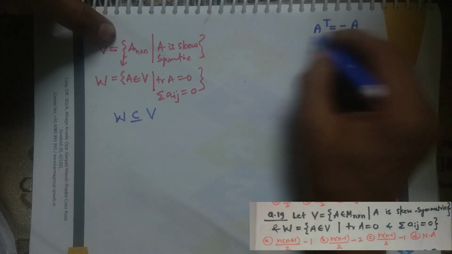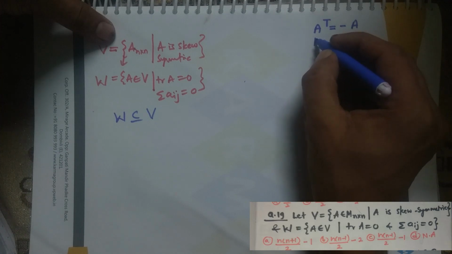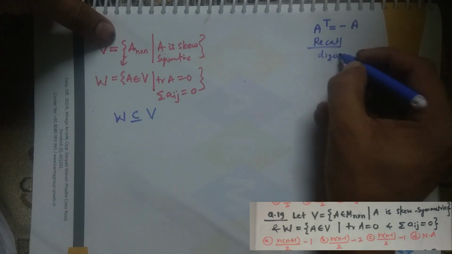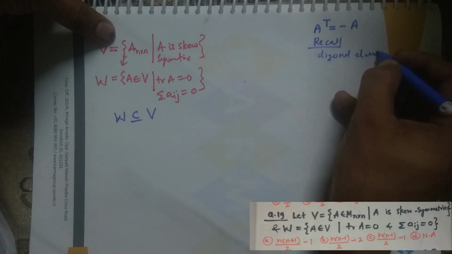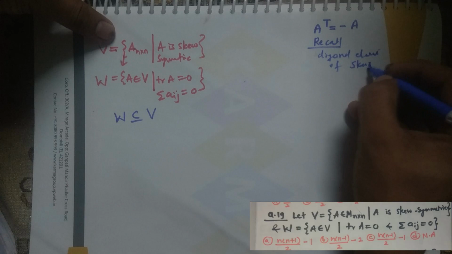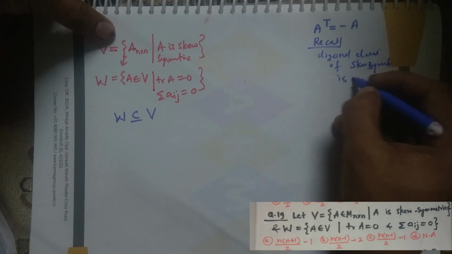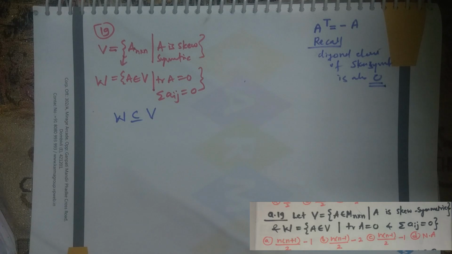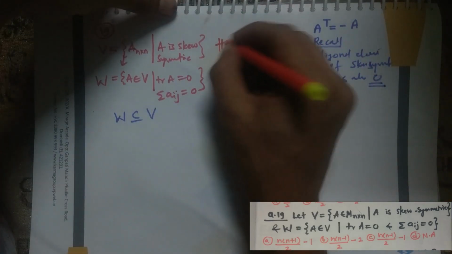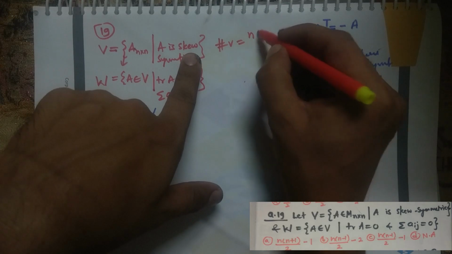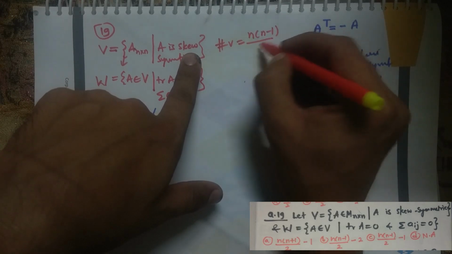And what are the diagonal elements? Let me recall one fact: the diagonal elements of a skew symmetric matrix are always 0. This is very important. If I look at the dimension of V, what will it be? For skew symmetric matrices, it is n(n minus 1) divided by 2.